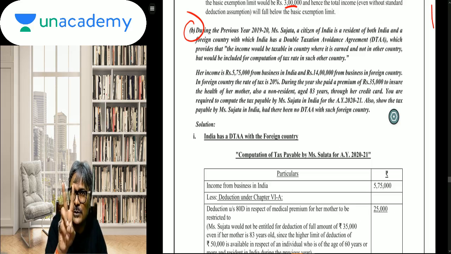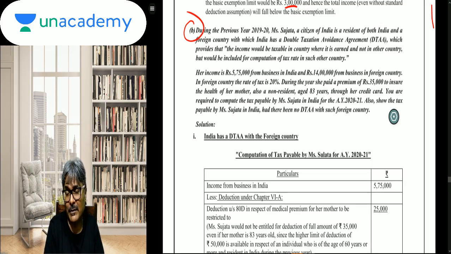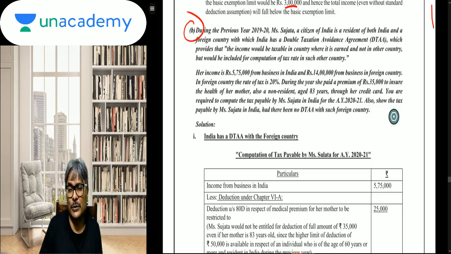Again, there can be two solutions. ICAI has shown both the solutions in the November 16 attempt. One solution is already there in our booklet, which I will also explain to the many students who may not be aware of it. I will tell you what that is, which is there in our booklet, plus the other solution. I am giving you both the solutions.